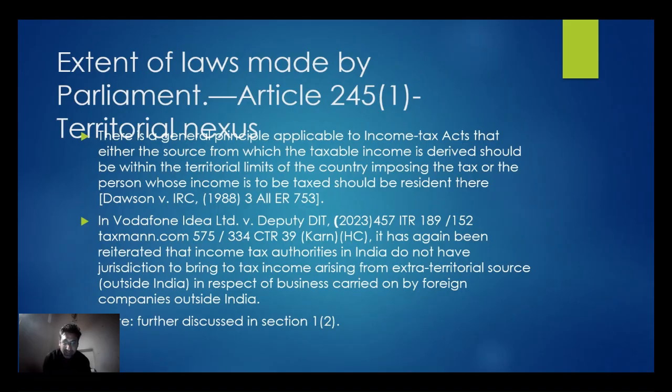So two conditions are here. In the Dawson versus IRC case 1988, a European Union case, two conditions are met: the source should come from that country, or the person should be resident of that country.